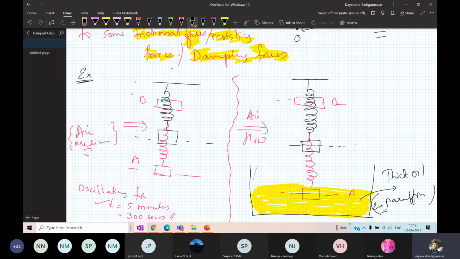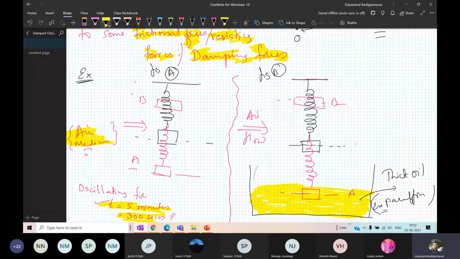So what happens in this case, in figure A and in figure B? Here there was only one damping force. What was the damping force? The damping force was the air medium. Therefore, it was oscillating for 5 minutes or 300 seconds. Now, for the same thing, I have introduced a container which consists of a thick oil like paraffin. So here it is partially vibrating in air. Keep in mind, partially it is in air and partially in liquid medium.